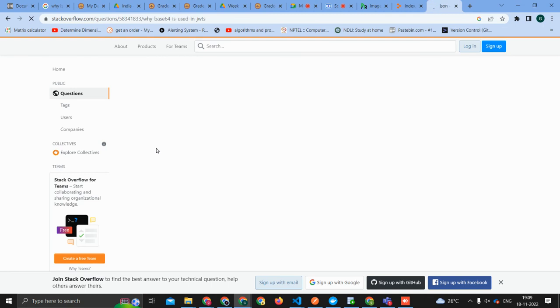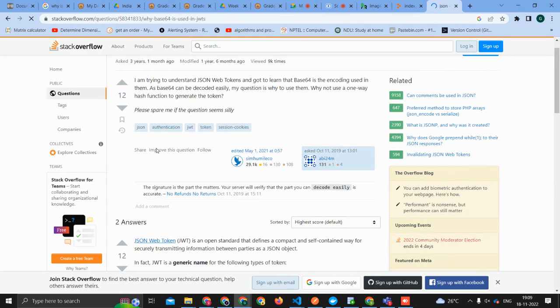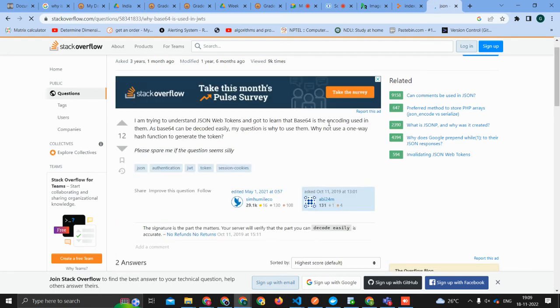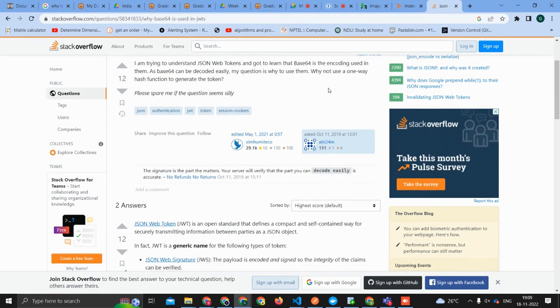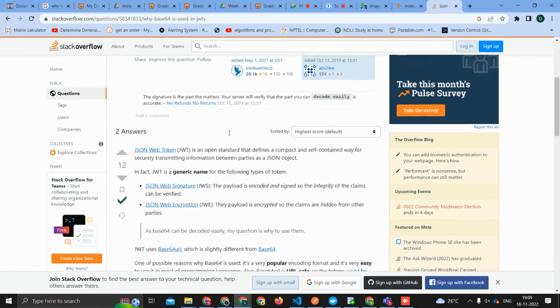Someone has commented on this. I got to learn that base 64 was the encoding used in them, as it can be decoded easily. My question is, why use them? Why not?